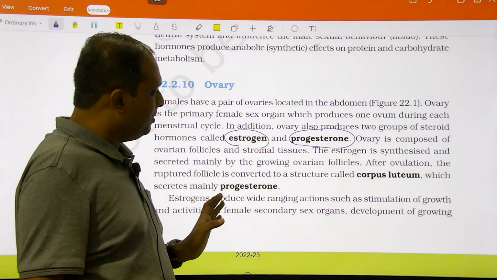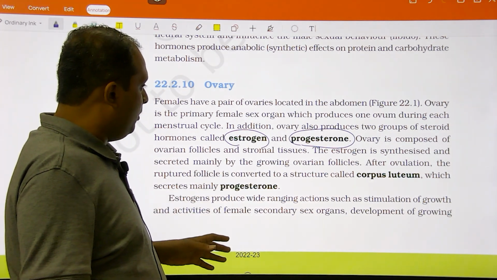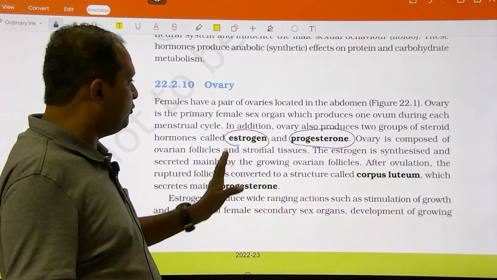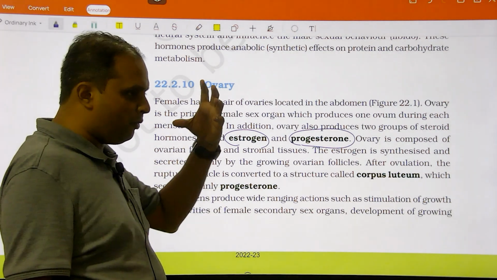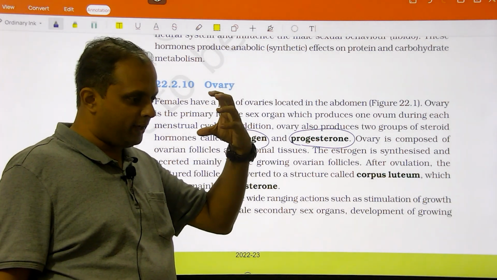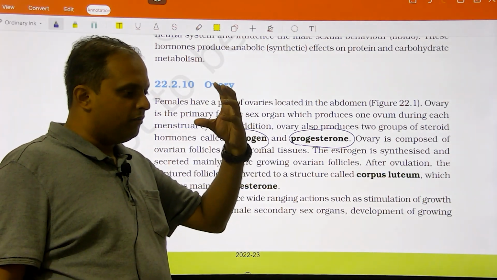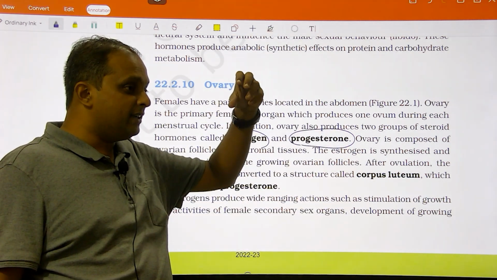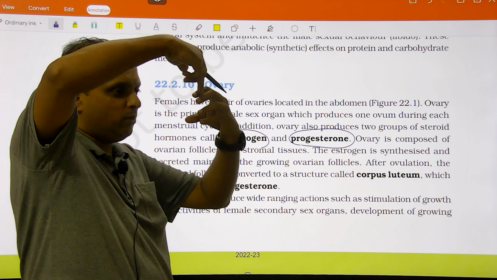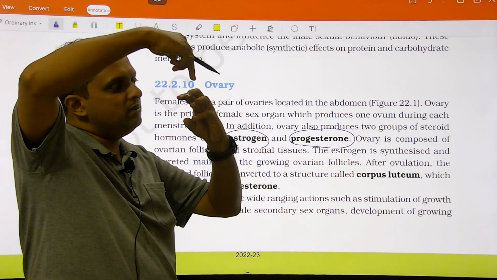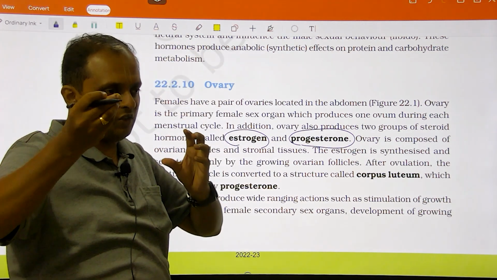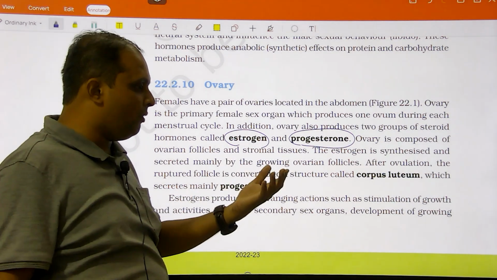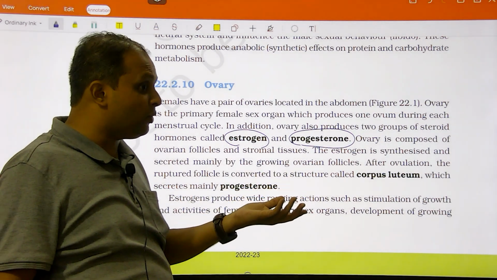Just for a summary, we have an ovarian follicle which keeps growing from day 3 of the menstrual cycle till the 14th day. On the 14th day, under the influence of luteinizing hormone, the ovarian follicle ruptures and the ovum is released, which is called ovulation.